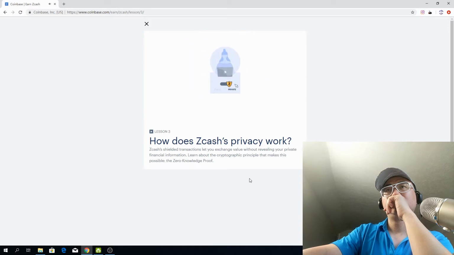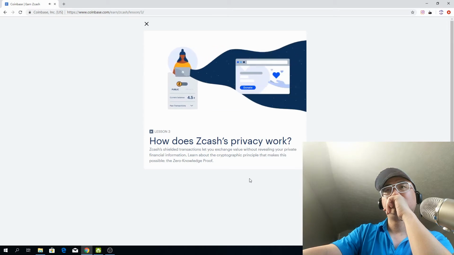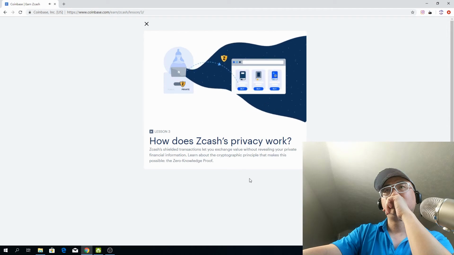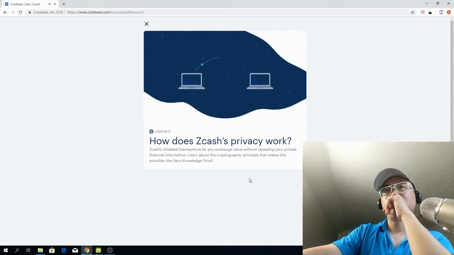Zcash lets you decide what type of address you want to use. For example, if you're running a charity that values transparency, you might use a transparent address so other people can verify each transaction. On the other hand, if you're just doing some personal shopping, you might use a shielded address so your balance info and past purchases are kept private. So how do Zcash's shielded transactions actually work?